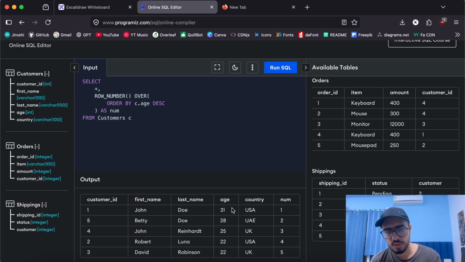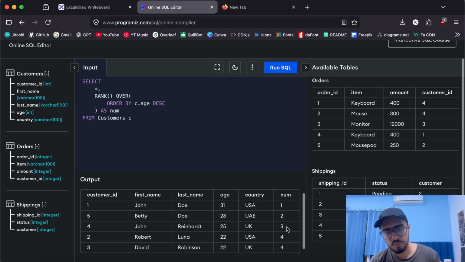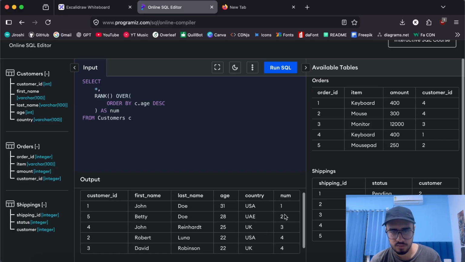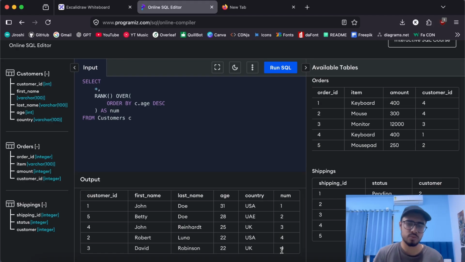So now the age is in descending order, and we have row numbers assigned to each one of the rows. Awesome. Now there is a similar thing called rank. Now if I run SQL again, you can see that we have some rankings done over these rows.